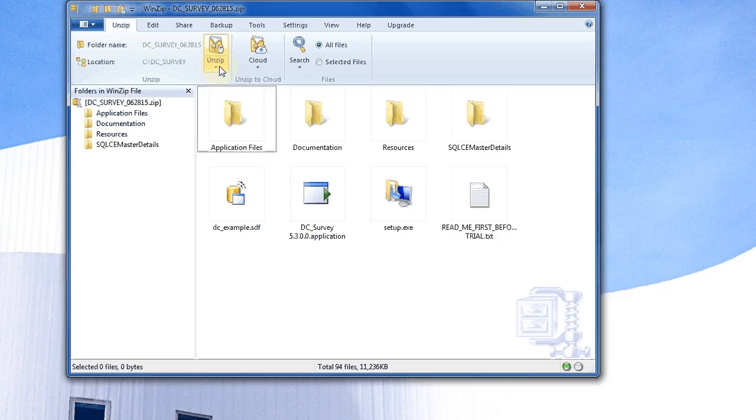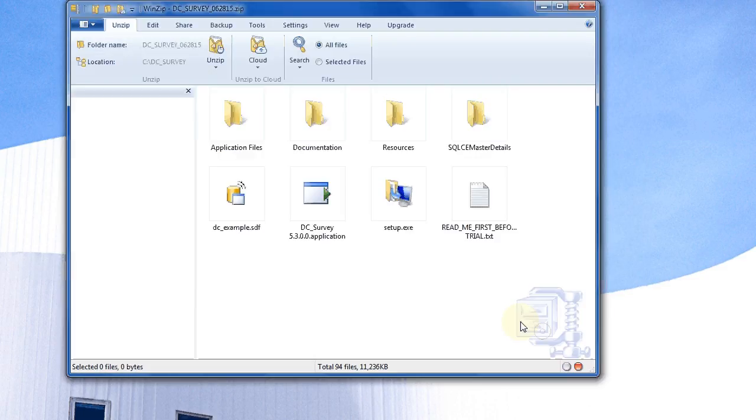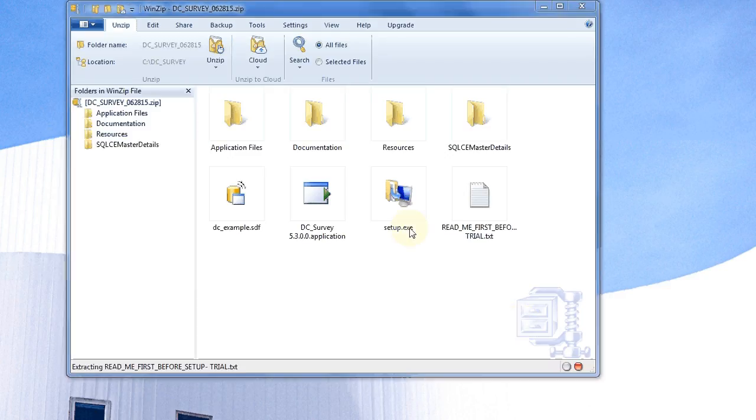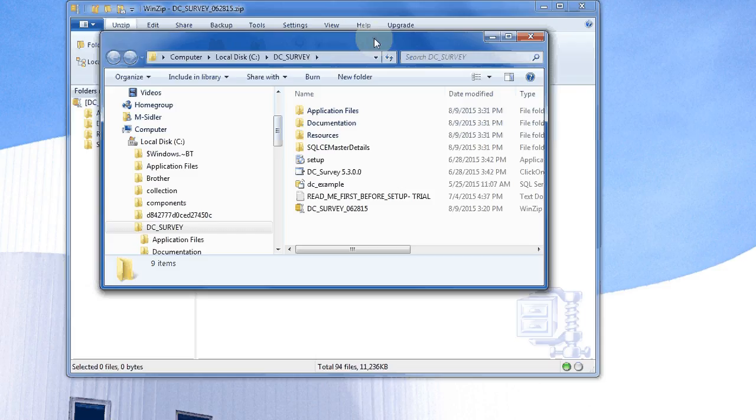I will unzip it, but I am cautious to do the unzip to a different location option, in which case I make sure that the DC folder has been selected and I say unzip. Now you can see that all of the files have been placed in the DC Survey folder. This is important because DC Survey uses the DC Survey folder as its base folder for looking for many of the support files.